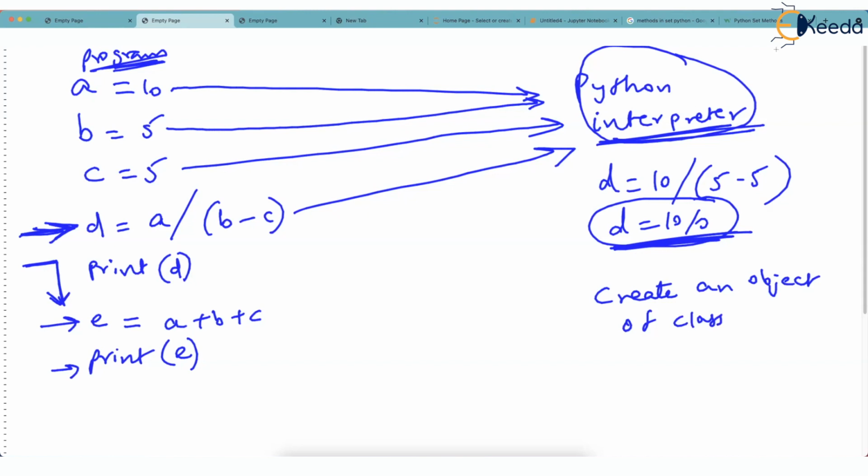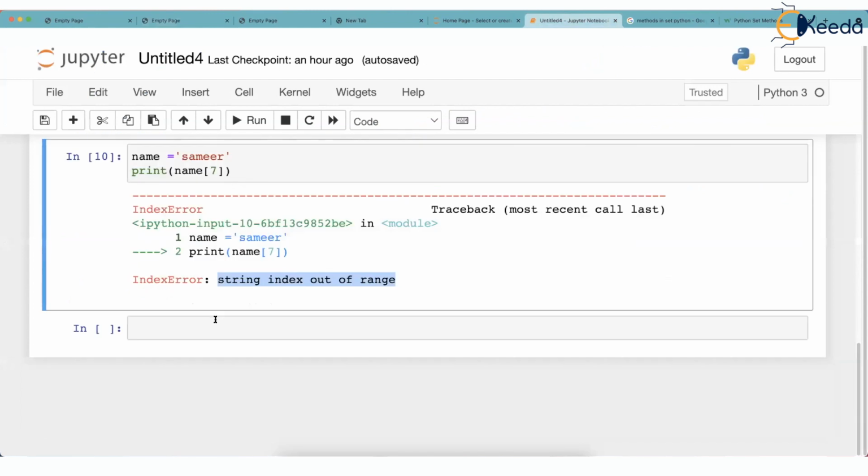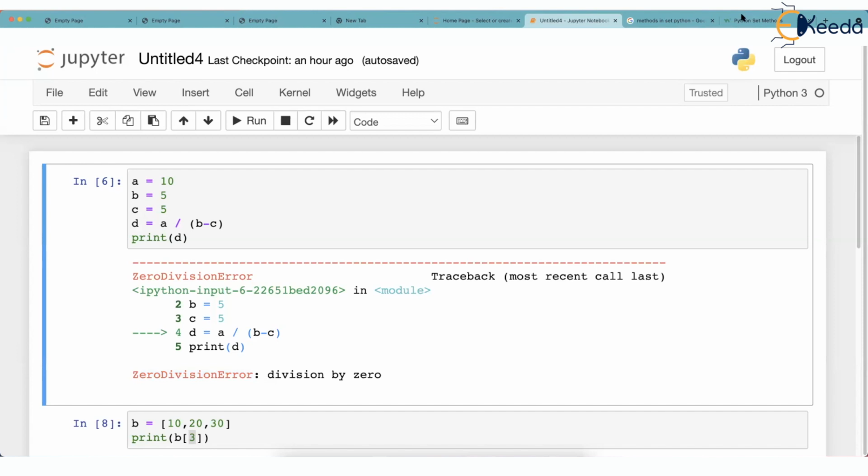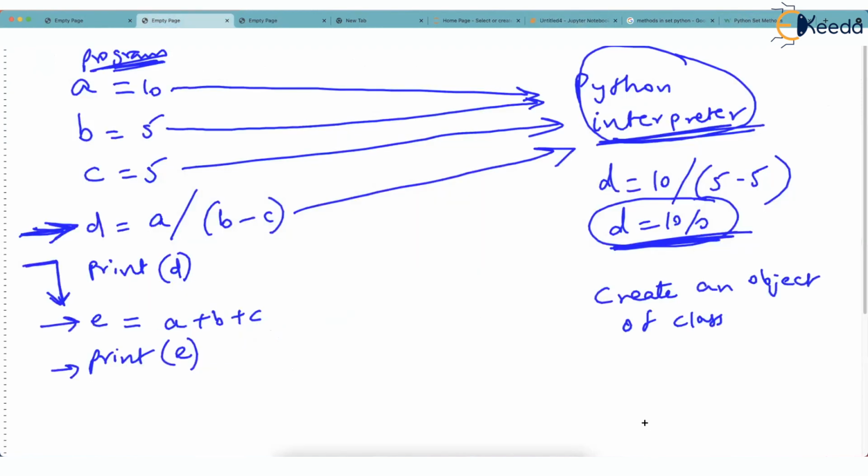Recall the class name? Recall it? The class name was ZeroDivisionError. It will create an object of class ZeroDivisionError. Okay. Imagine this is that object. And not only that, it will create the object and fill in the description: which line had that error, and what was the description of the error. You can't divide by 0 like that. Some description it will fill.